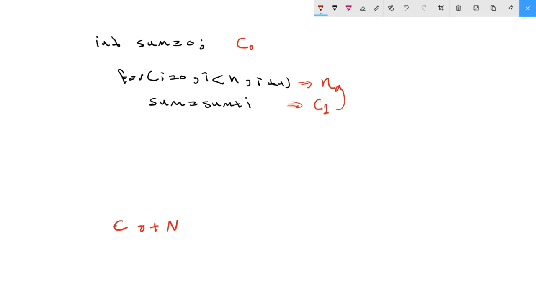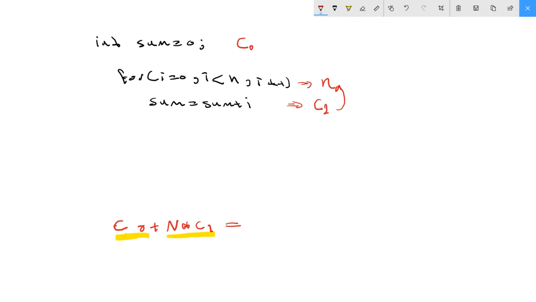Whenever you have anything in the loop, it should be multiplied by the complexity of the loop. Multiplied by C1. Why? Because it is part of it. It runs exactly the same amount of times the loop runs. If the loop runs for 10, it will run 10 times. If the loop runs for 100, it will run 100 times. So now, what is the complexity? I have to add. So I have a left side and a right side here. Here I have C0 and I have n plus C2.